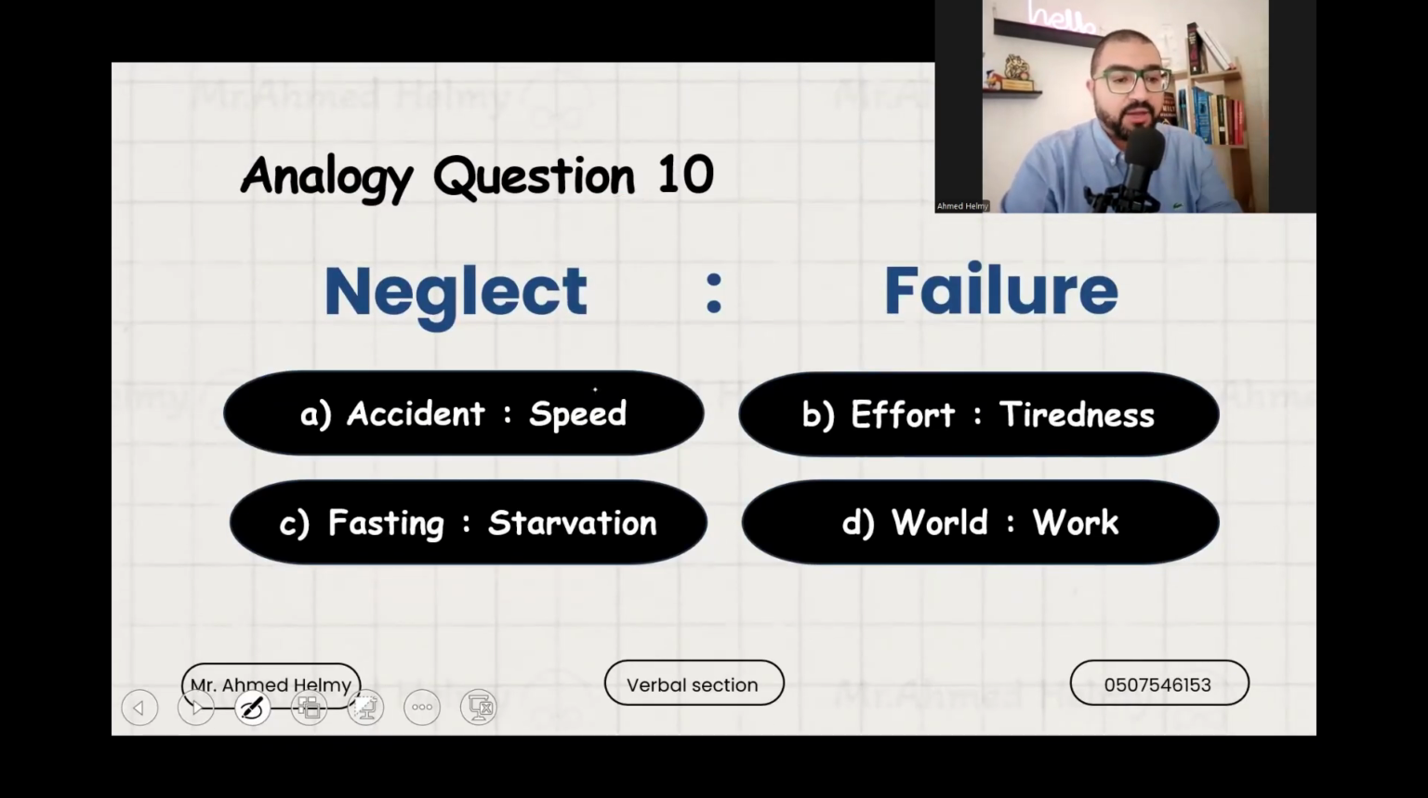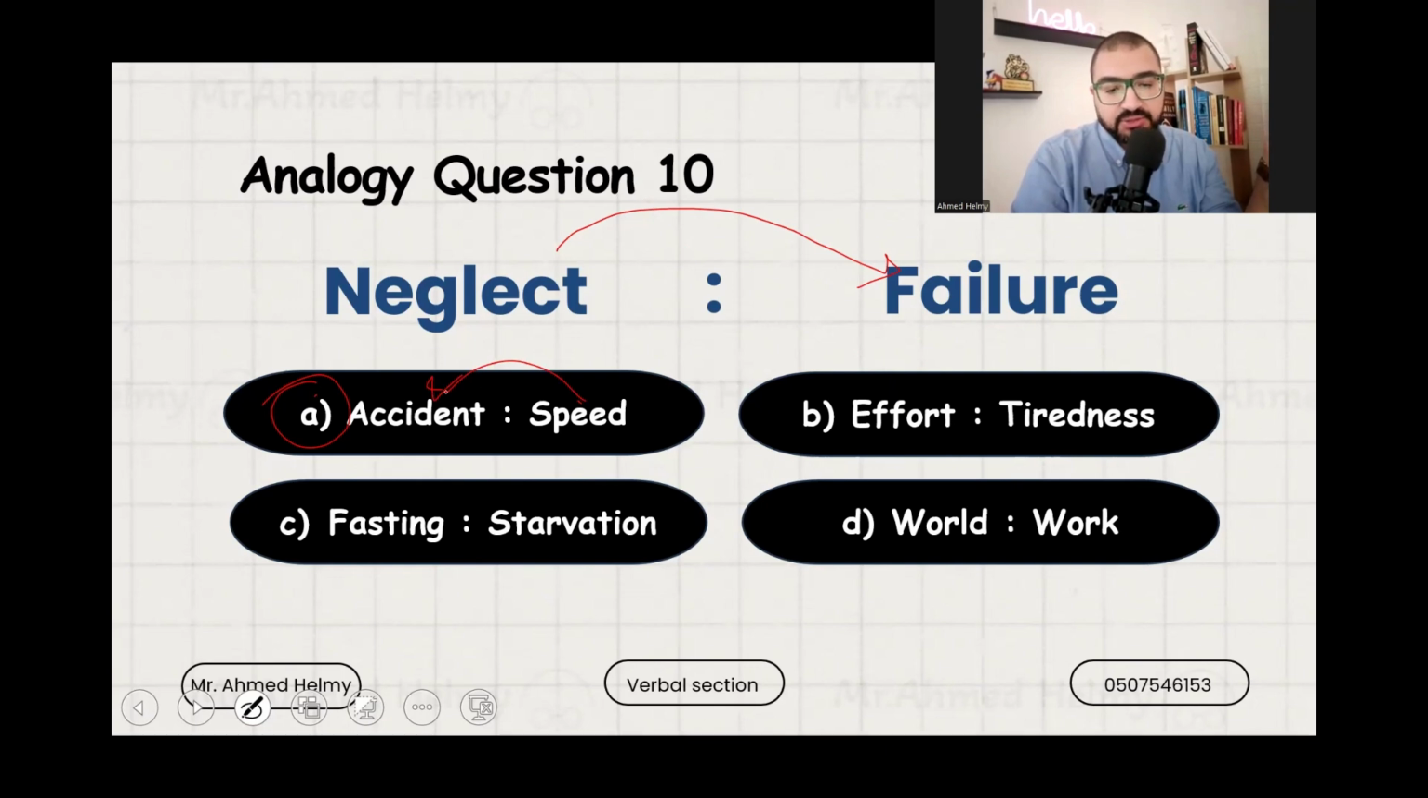Okay, we have here question 10, neglect and failure. What's the relation? You have 5 seconds. 5, 4, 3, 2, 1. Neglect and failure. Neglect leads to failure. So the relation here is also cause and effect, or something that causes the other. What do you choose? Accident and speed. Wallahi, it might work, right? Yeah, because speed leads to accident. Right? Okay, let's carry on.